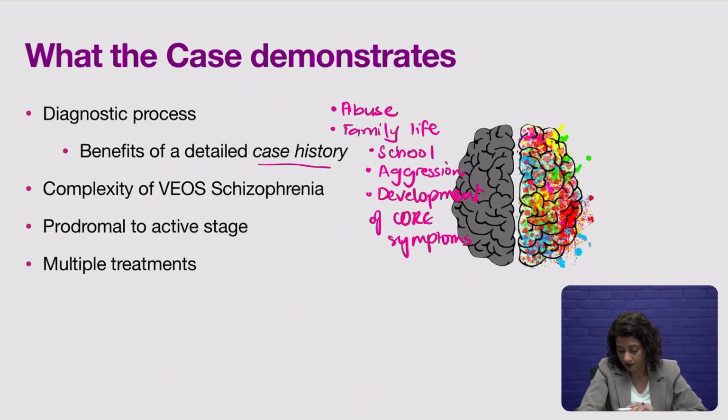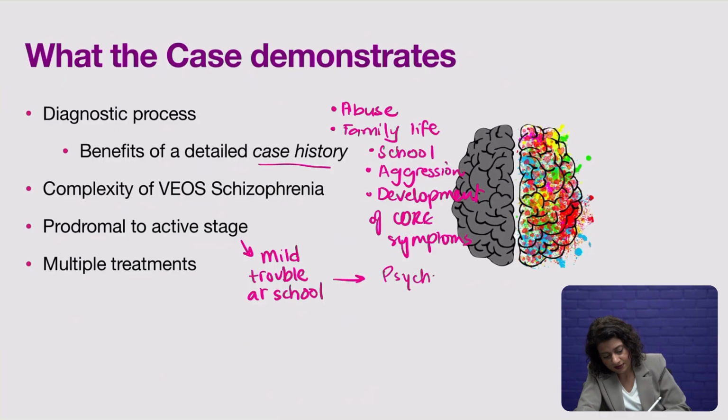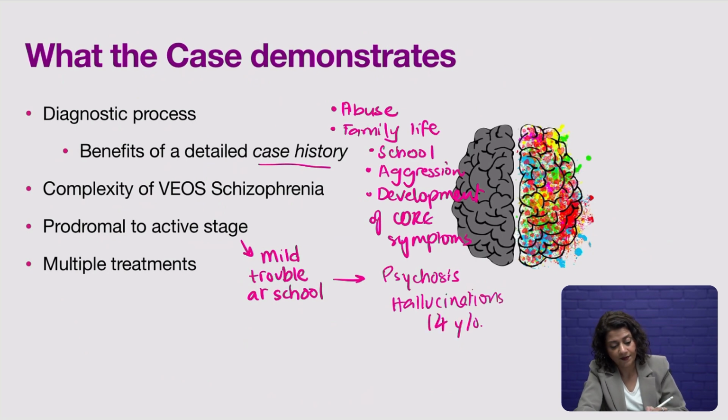If you recall, the boy's difficulties really did begin with milder symptoms where he initially just had trouble at school, he was getting into fights, and then it goes into full-blown psychosis, which is indicated by the hallucinations that he was having by the time he was 14 years old.